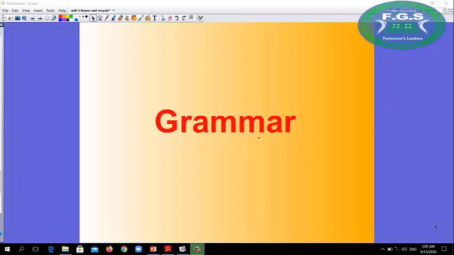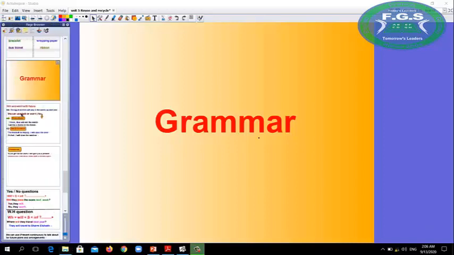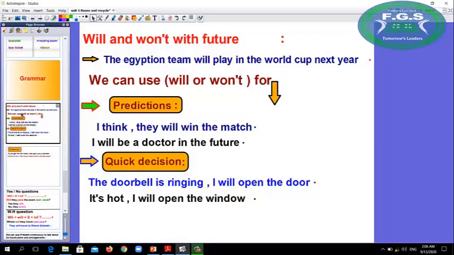Today we will take Unit 5 in Family and Friends, Lesson 3 and 4. Our grammar today is will and present continuous. We will start with will. We use will to talk about the future. We use will in affirmative and won't in negative. For example, the Egyptian team will play in the World Cup next year.